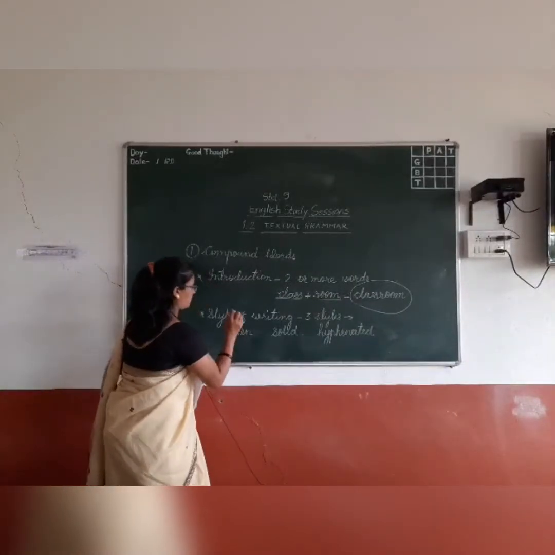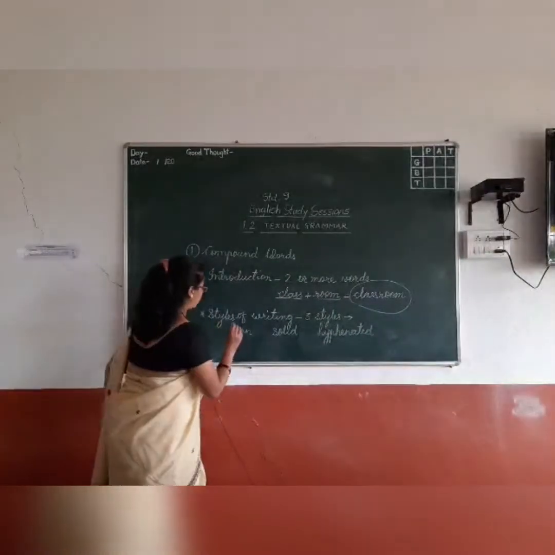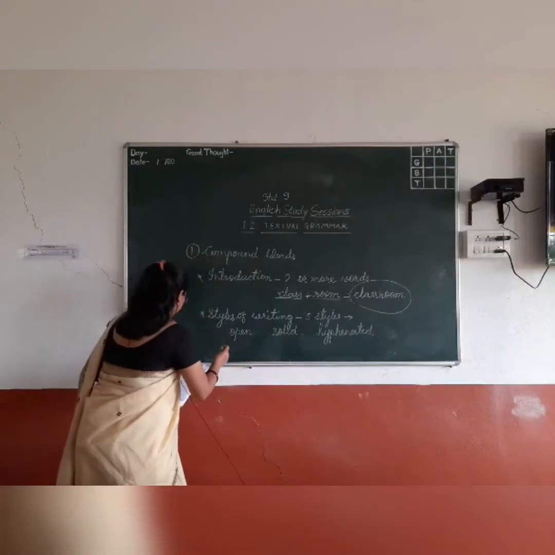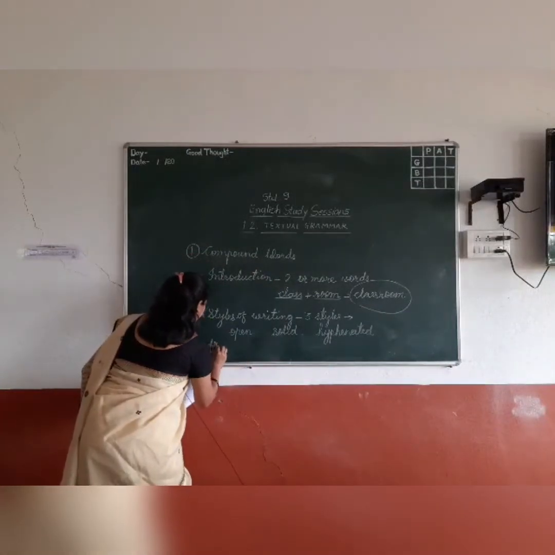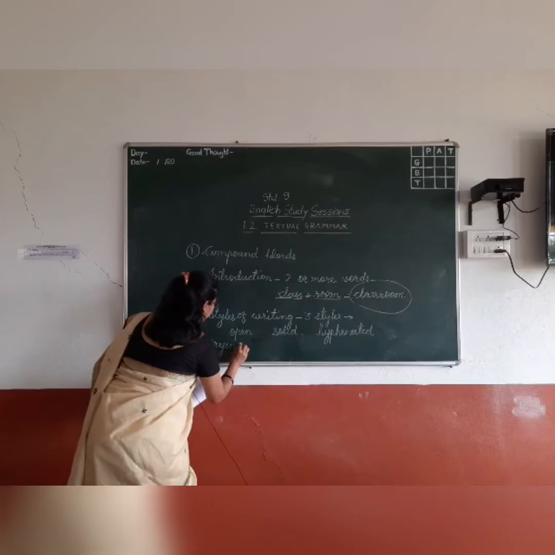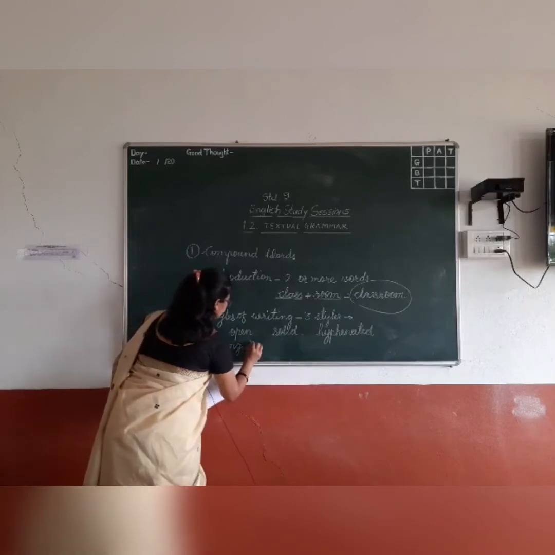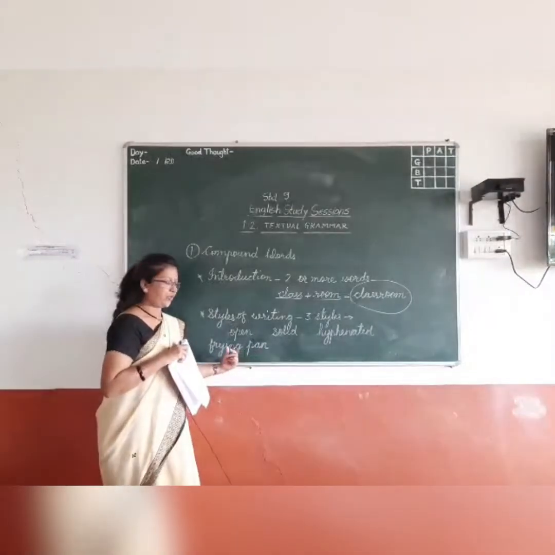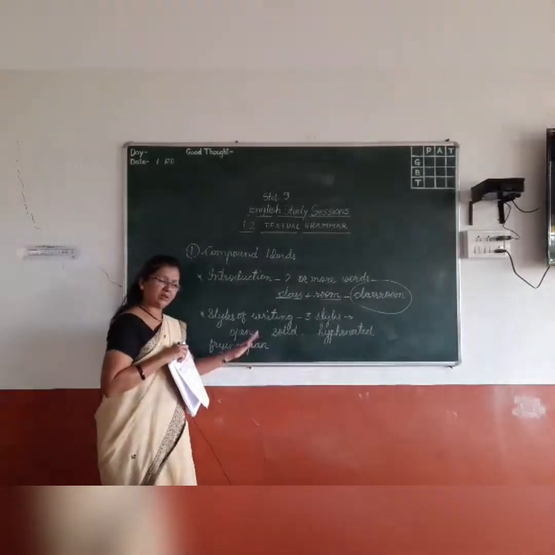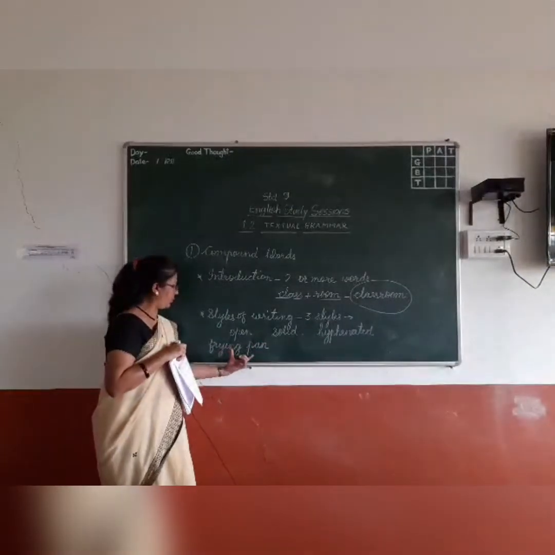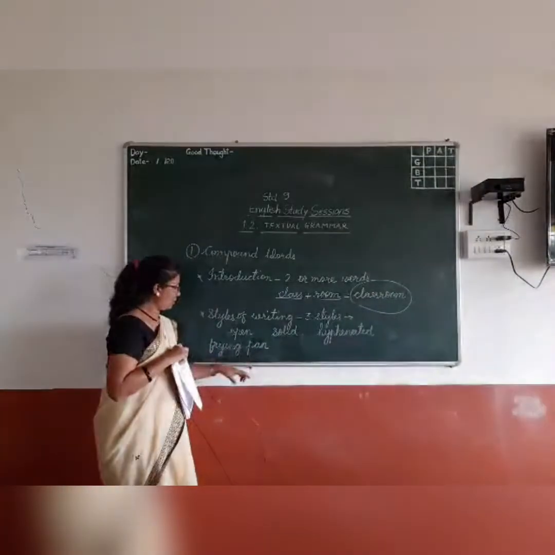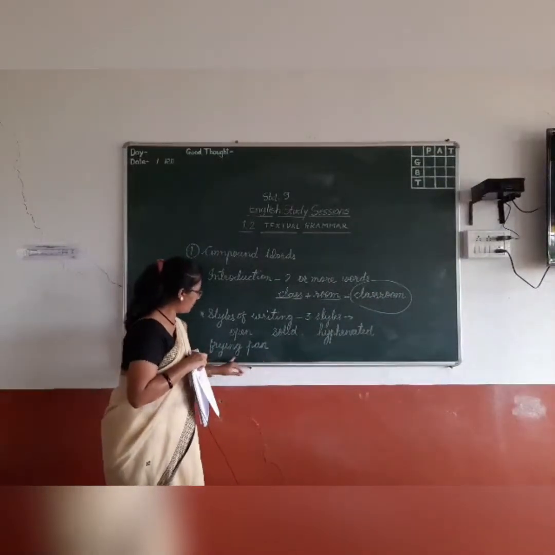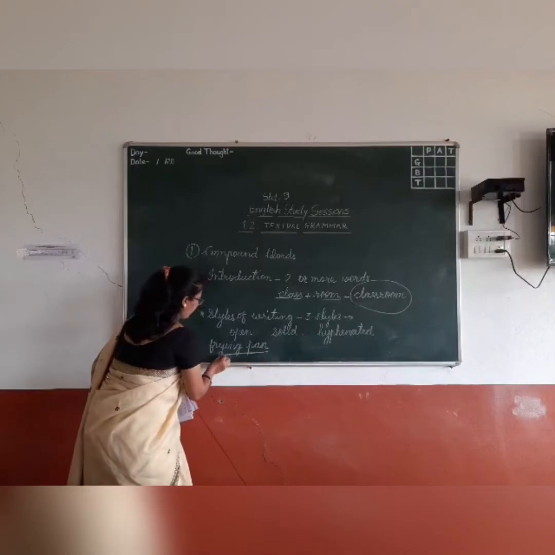Open means there is some gap or space between two words. For example, frying pan. This is a compound word made up of two words. Frying is a word, pan is another word, and when these two words are joined together, it becomes a compound word, that is frying pan.